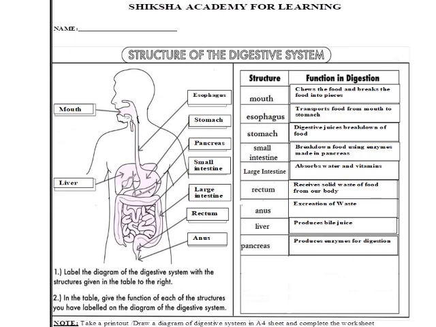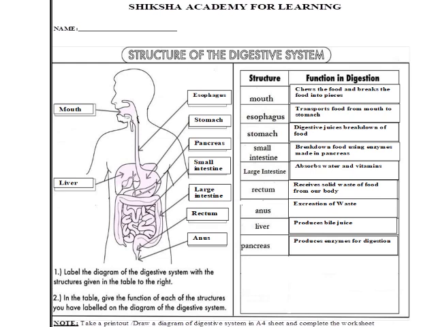Next organ we are going to talk about is large intestine. Here, large intestine absorbs water and vitamins from the food. Like it absorbs water and vitamins in the food and sends the remaining food as waste.